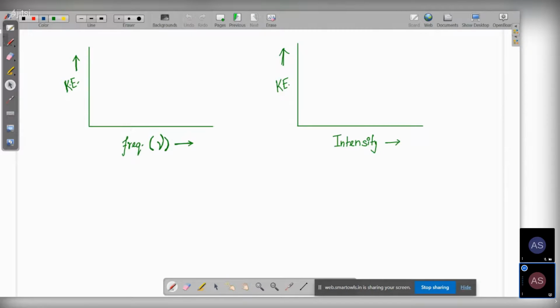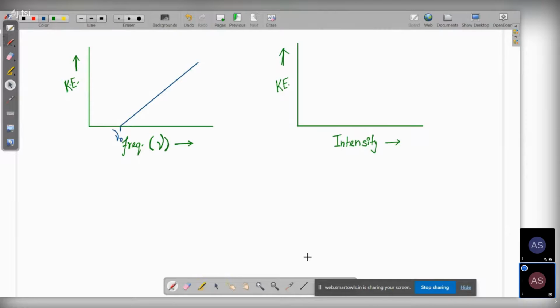That's why we say the photoelectric effect will take place only at a minimum frequency, and after that, the excess frequency is converted into kinetic energy. So this is the threshold frequency. Before this value of frequency, no photoelectric effect has taken place. This is our threshold frequency.